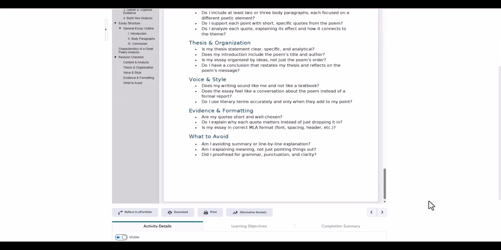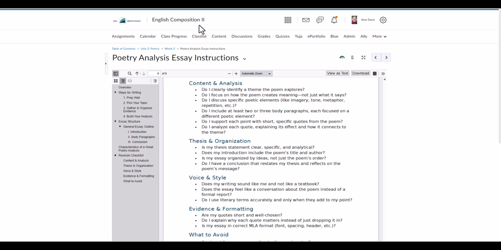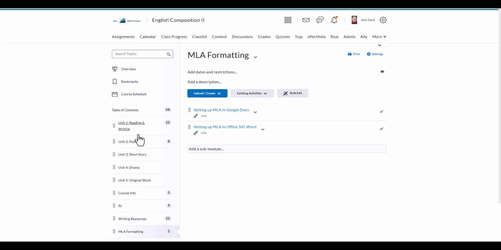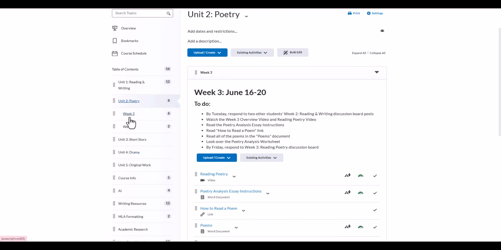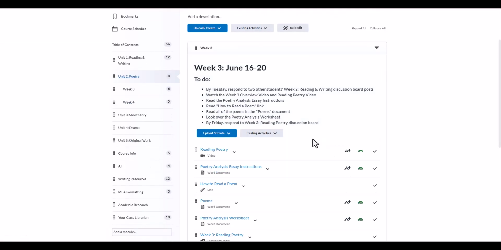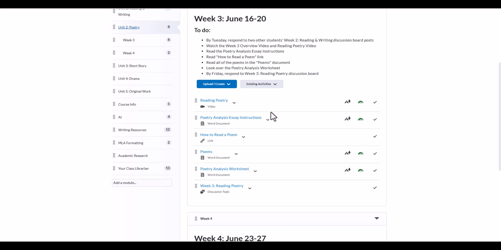So any questions that you have about these essay instructions, again, I try to give you lots of stuff to work with. Make sure you do read through all of this and then ask questions if you have them. But you don't have to write your essay this week. That's just the direction we're going. So this week, check out those discussion boards, watch these videos, read the essay instructions well.